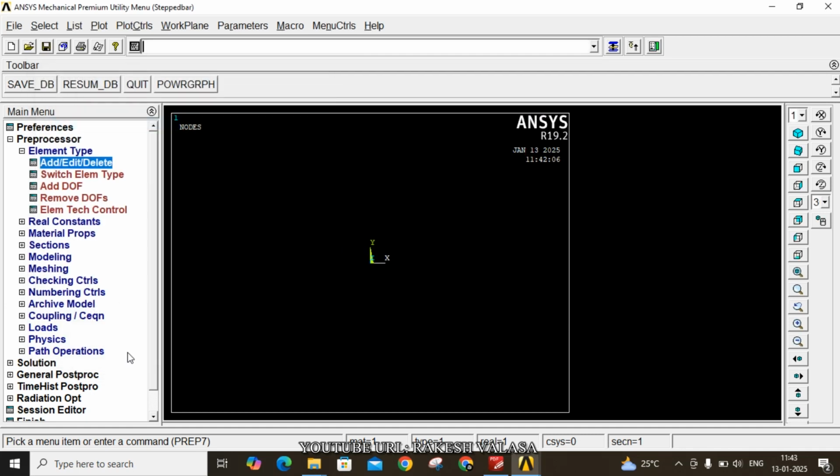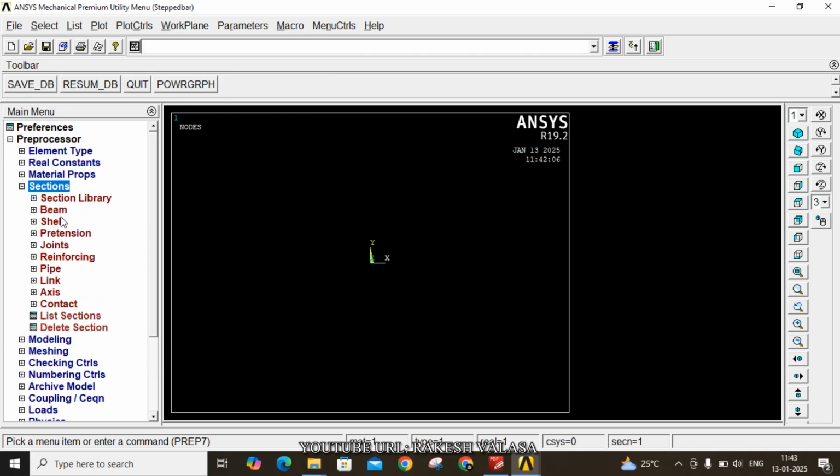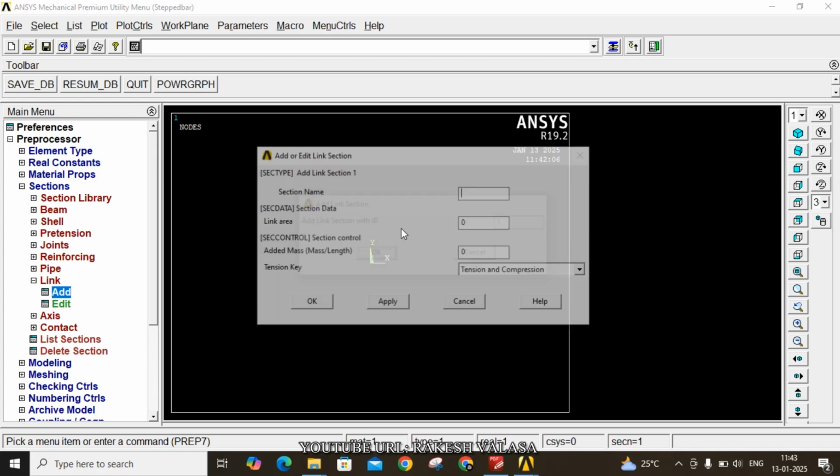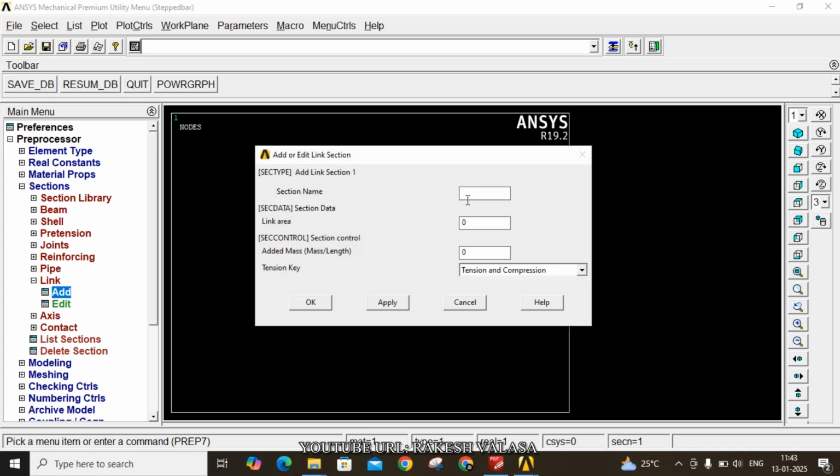Now close this window. Next, go to sections. In that click on link. Now click add. Now enter the link section ID, that is 1. Now click on OK. The section name is also 1. Here the section data link area is A1 equal to 1000 mm square.